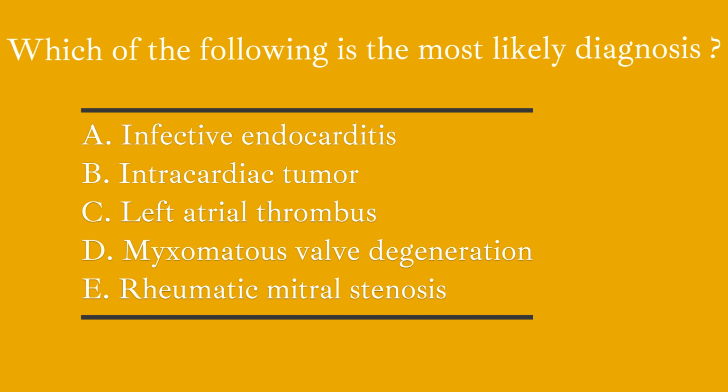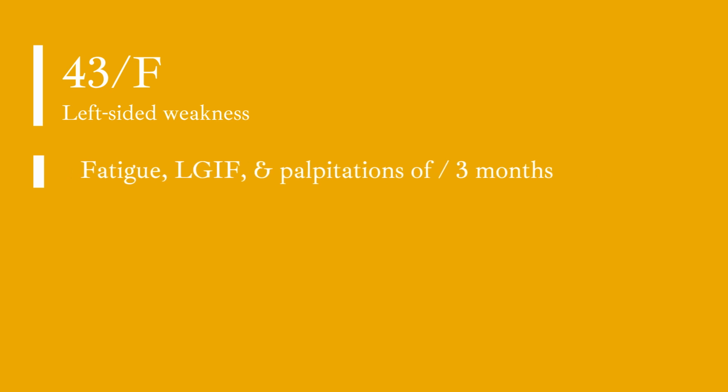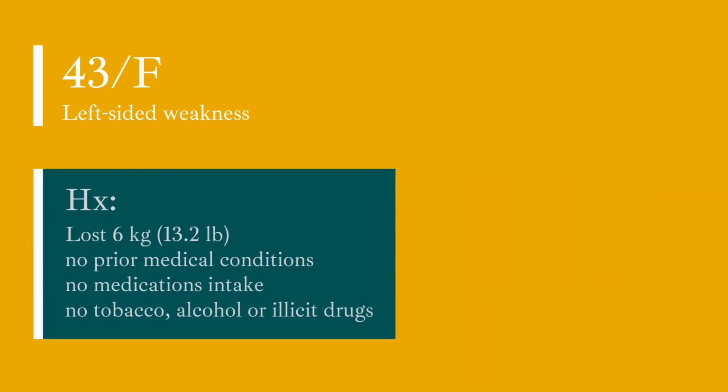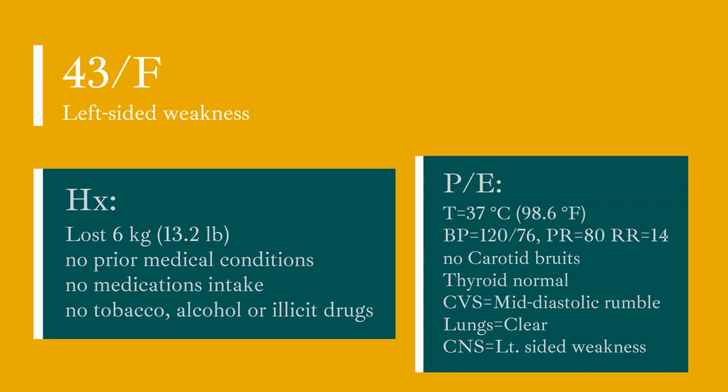The case scenario is: a 43-year-old woman comes to the emergency department with acute onset, left-sided weakness. The patient reports increased fatigue, low-grade fevers, and occasional palpitations over the last 3 months. She has lost 6 kilograms, or 13.2 pounds, during this period. She has no prior medical conditions and takes no medications. She does not use tobacco, alcohol, or illicit drugs. Temperature is 37 degrees Celsius, blood pressure is 120/76, pulse rate is 80 beats per minute and regular, and respiratory rate is 14. There are no carotid bruits. The thyroid is normal in size and there is no tenderness.